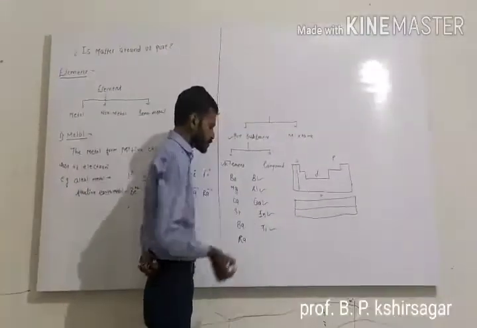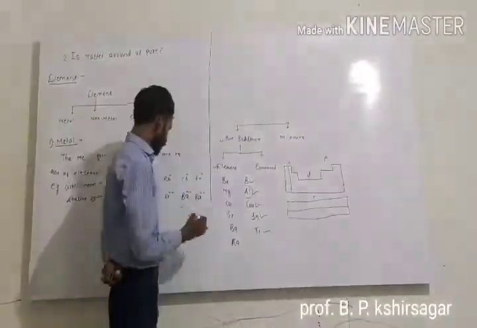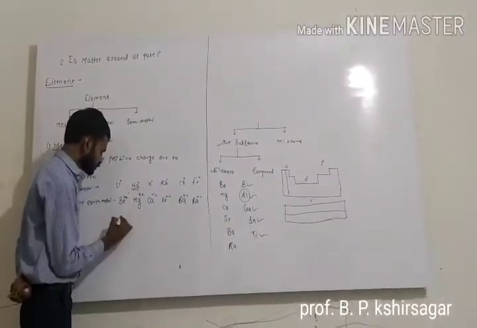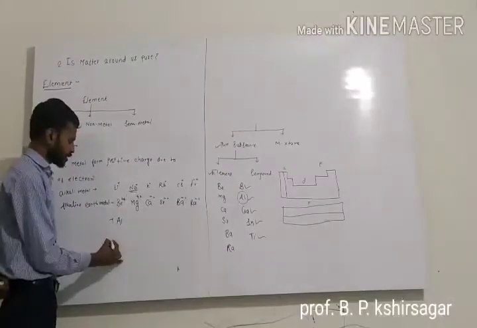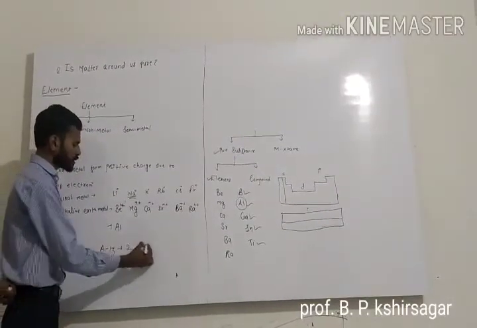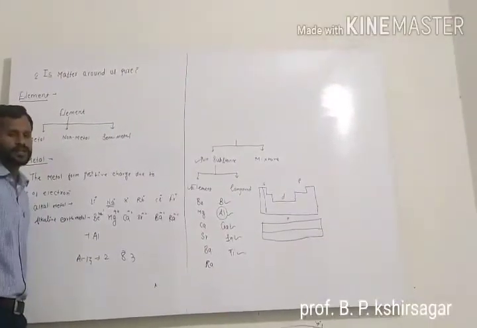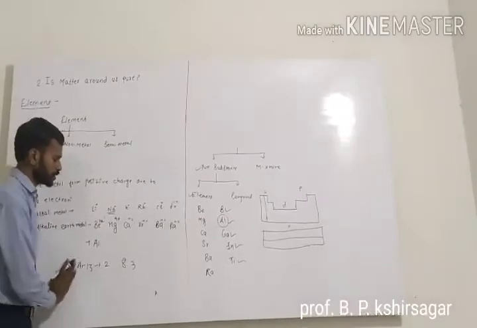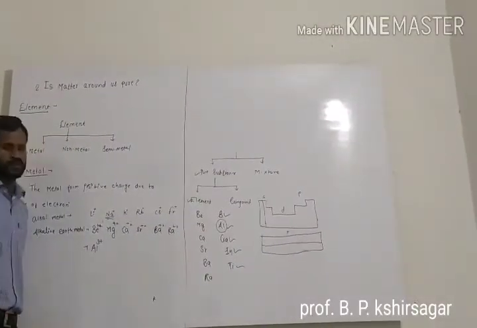So in this, aluminium is a metal. Atomic number of aluminium is 13. Electronic configuration 2, 8, 3. How many electrons will it lose to get the stable electronic configuration? 3. So that's why it has Al tripositive charge.